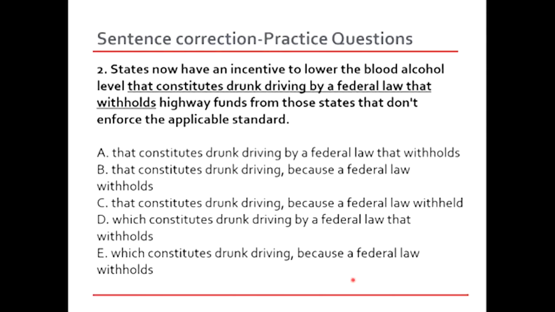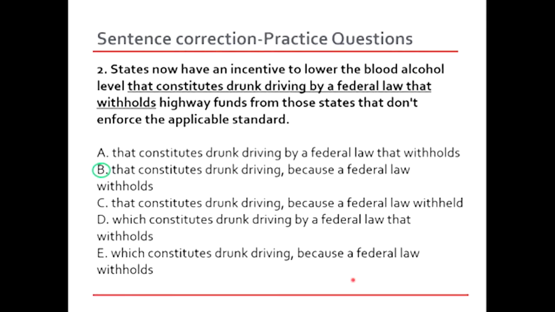Throughout, we see there is a present tense and we need to stick to the present form of the verb, and we need to separate the discussion about the federal law with a comma, because otherwise the sentence is mixing up a lot of facts. So the right answer in that case is going to be option B. We are discussing an incentive to lower the blood alcohol level, and then we need to talk about the federal law, so maybe introduce that in another clause. I think that is the best way to go about this sentence. So option B is going to be the right answer.